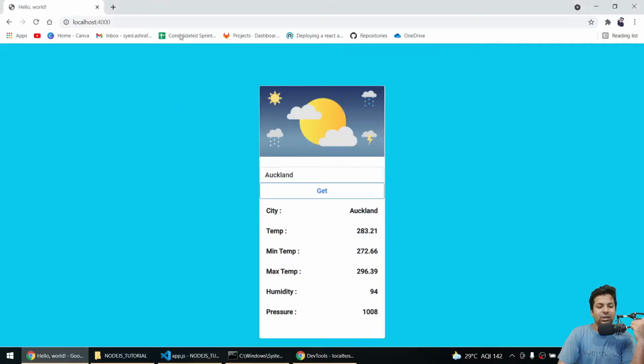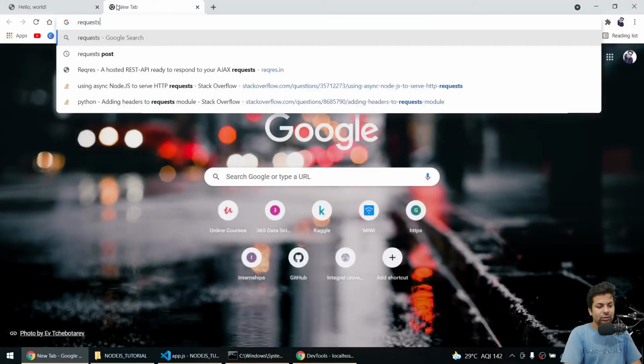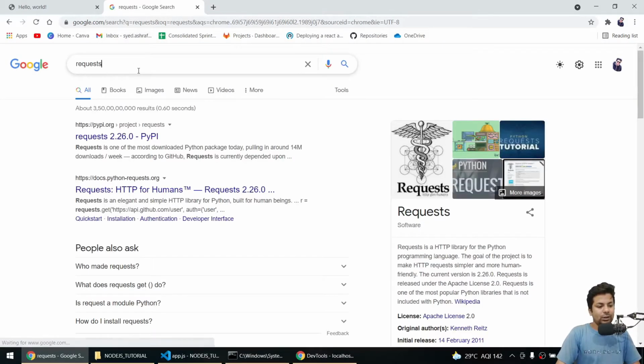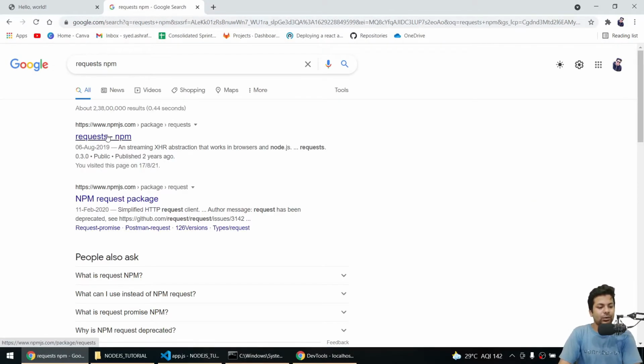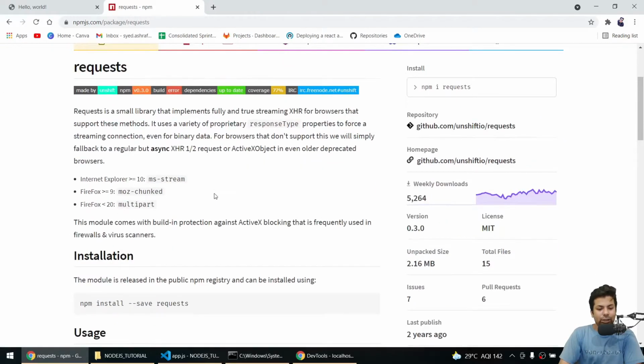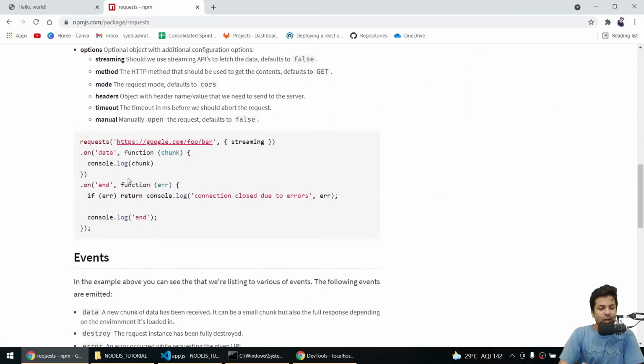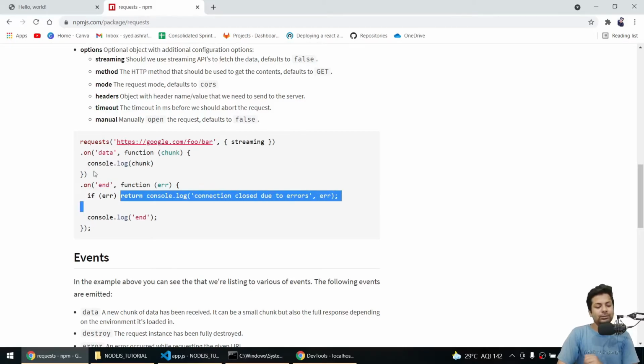So for that we have a module called request, and I'll search npm. So it's loading, guys. Yeah, so you can see how to use it. Basically we'll say request and the API we want to get the data from. We are not streaming, so we'll just remove streaming. We'll get the data in chunks, and on end we'll return the data to the backend. So how do we do it?